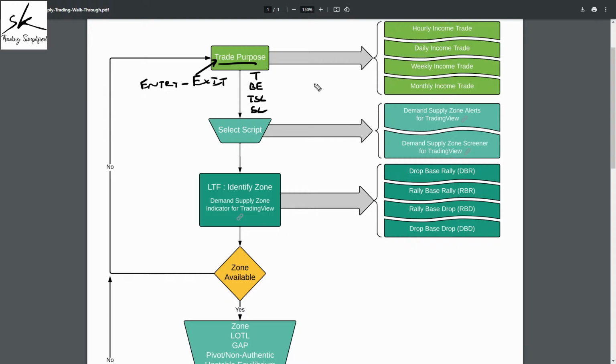And to help you with this, we again do not start by randomly selecting any time frames. We go in a very logical way, and that logical way is that the longer I want the duration for the trade, the bigger the time frame I should be using for my analysis. And similarly, the smaller I want the duration for the trade, the smaller the time frame I should be using. So what I've done is I have divided these trades into 4 different purposes. We call them hourly income, daily income, weekly income, monthly income. Hourly income implies a trade where my expectation is that this trade can last for an hour or maybe few hours. Daily income, a trade which can last for a day or few days.